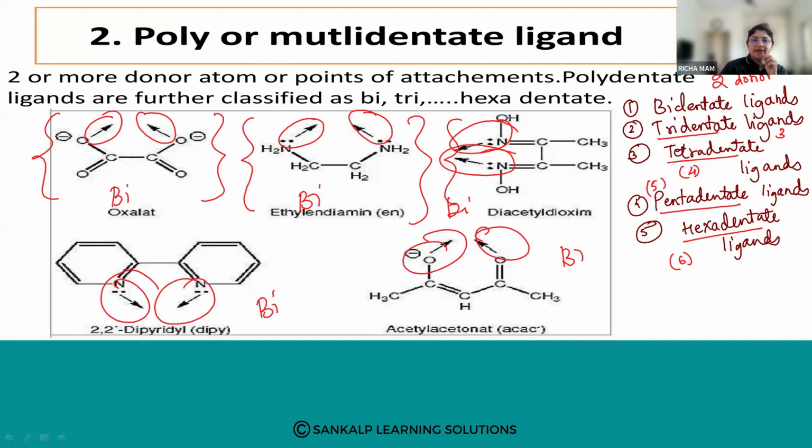So depending upon the number of donor atoms, whether 2, 3, 4, 5, or 6, these are classified as bidentate, tridentate, tetradentate, pentadentate, and hexadentate.